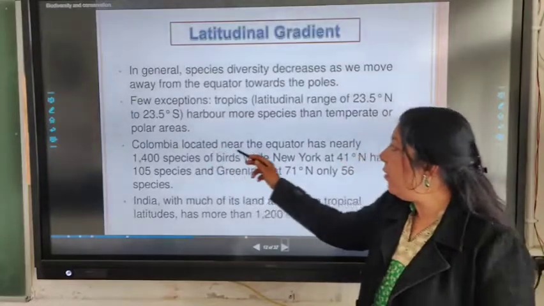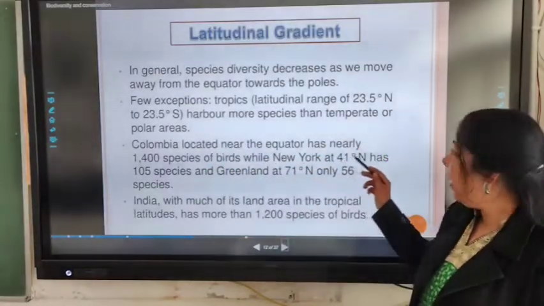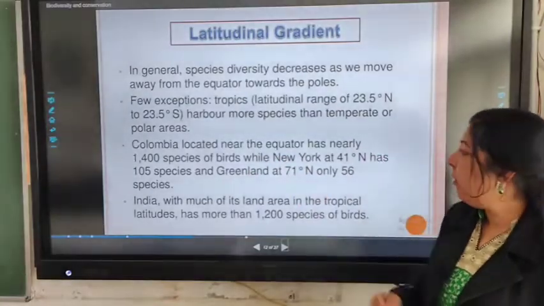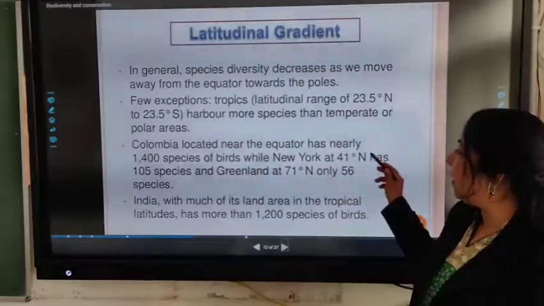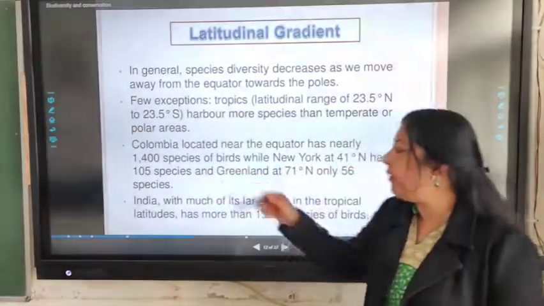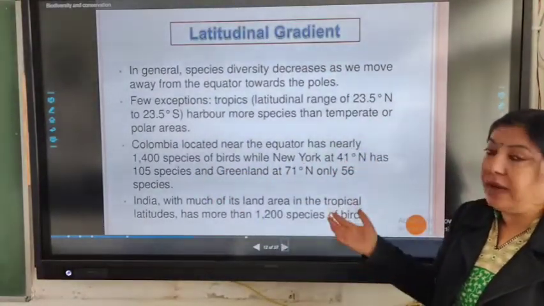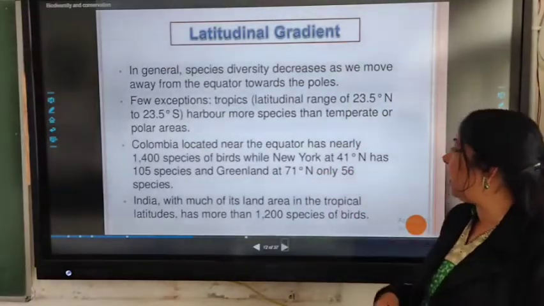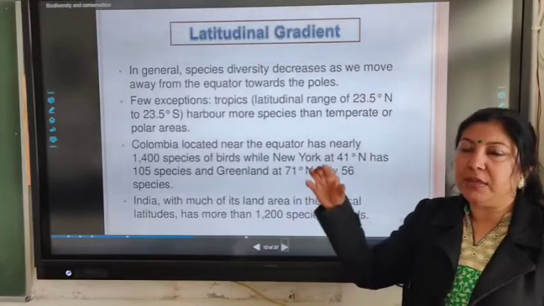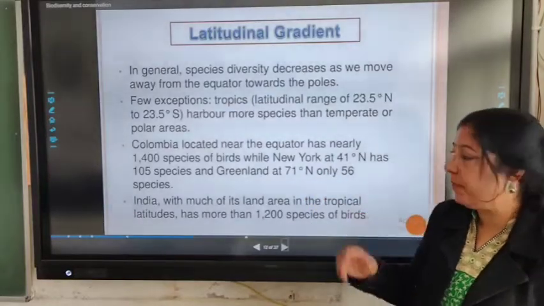Likewise, Colombia, located near the equator, has nearly 1400 species of bird, while New York, which is at 41 degree north, has only 105 species, and Greenland at 71 degree north has only 56 species. So maximum biodiversity is at the equator.